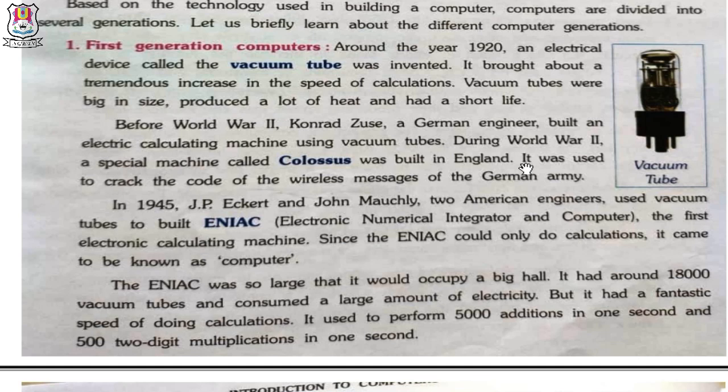The ENIAC was so large that it would occupy a big hall. It had around 18,000 vacuum tubes and consumed a large amount of electricity. But it had a fantastic speed of doing calculations. It used to perform 5,000 additions in 1 second and 500 two-digit multiplications in 1 second.